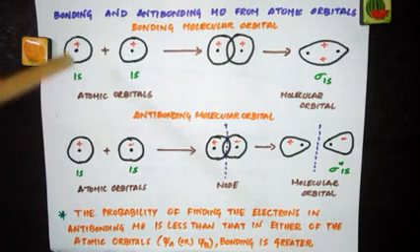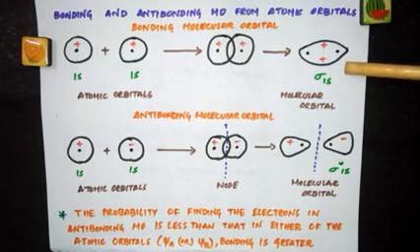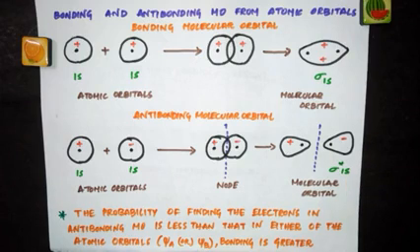So we have 1s, sigma 1s and sigma star 1s, where the probability of finding an electron will be most in sigma 1s, the bonding molecular orbital, and least in sigma star 1s, which is the antibonding molecular orbital.